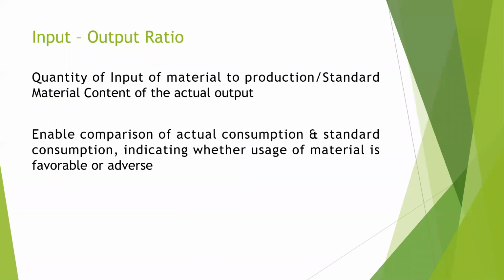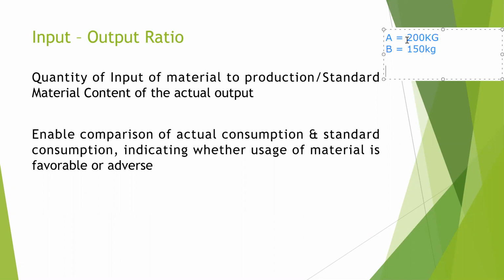So what is input-output ratio? Suppose you have used 200 kgs of component of raw material A and 150 kgs of raw material B in the production of the final product. All these materials are put into a tanker, after which the production process begins.